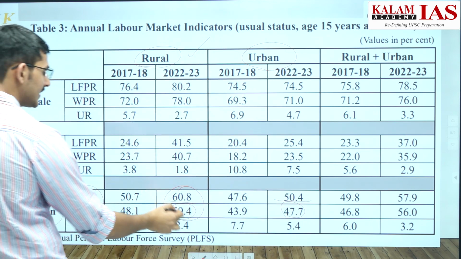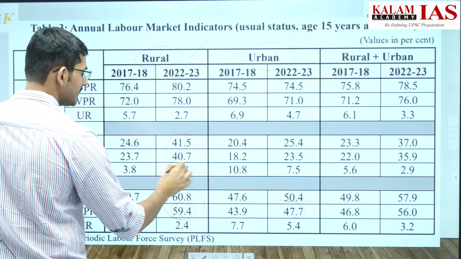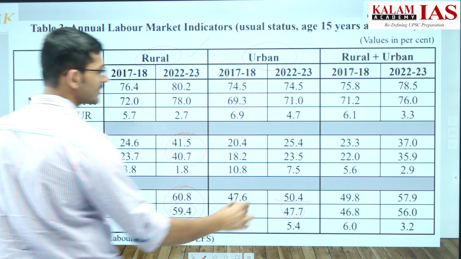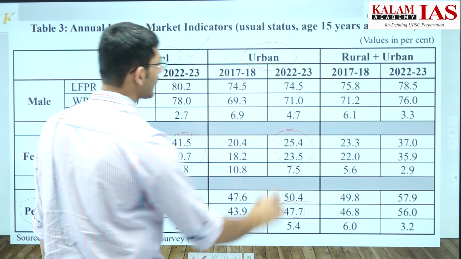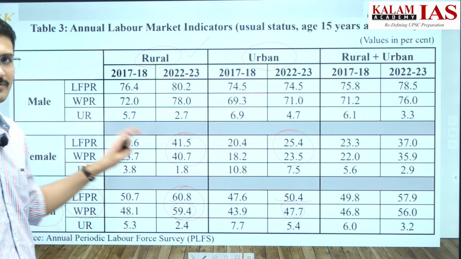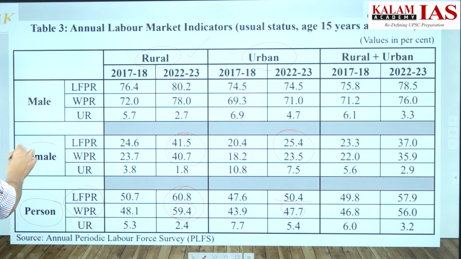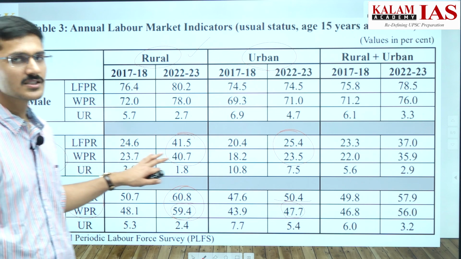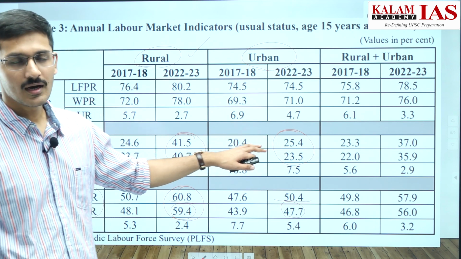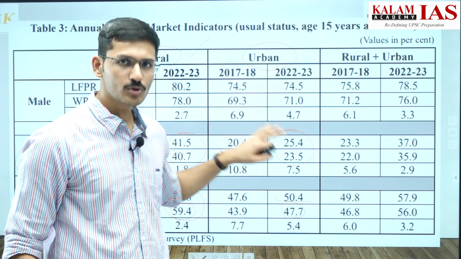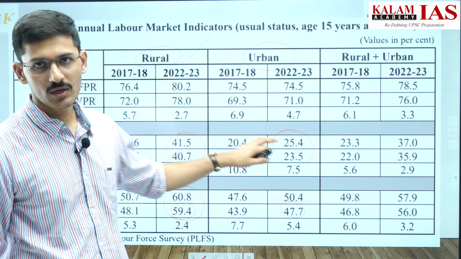among the female, the trend is the same, that the labor force participation rate as well as the worker population ratio are high in rural areas. Among the female, the trend is still the same. That is, the combined trend as well as the female trend are the same, that the labor force participation rate and the worker population ratio both are high in rural areas compared to urban areas.